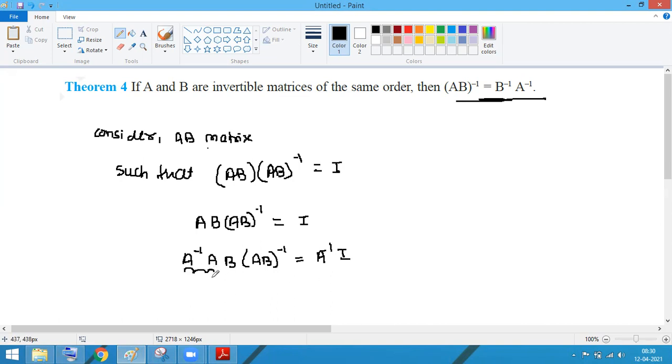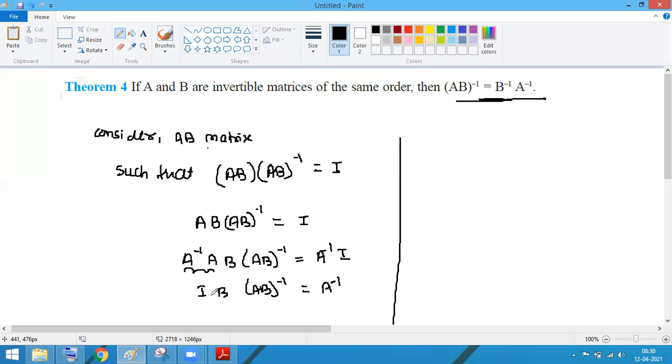Now tell me, what is this part? A inverse into A. What is A inverse into A? I told you, if you have the X matrix and you take its inverse, you will always get the identity. So I into B into AB inverse is equal to what? A inverse. A inverse into I is A inverse.